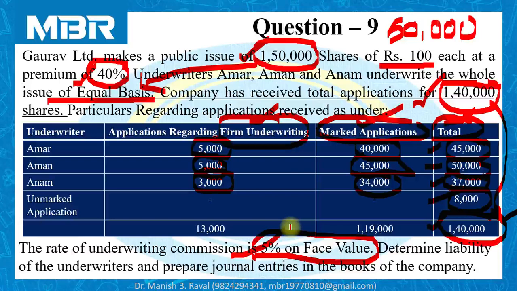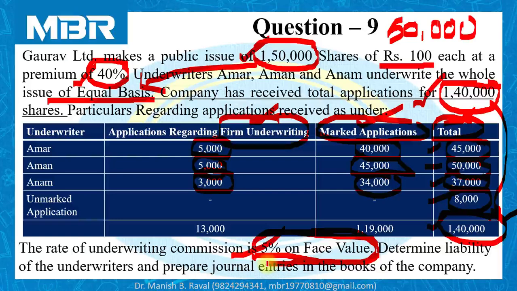But here, the examiner has intentionally presented this information simply to misguide us, to distract us. But we have to focus on this information very properly. The rate of underwriting commission is 5% on face value.